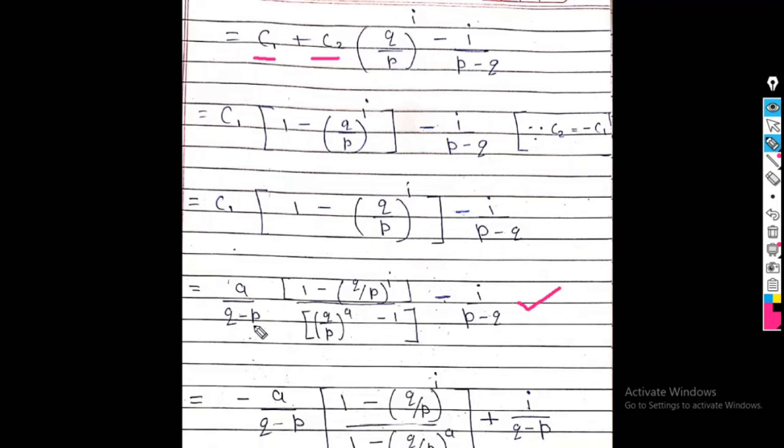So A upon Q minus P minus 1 minus Q upon P raised to I, Q upon P raised to A minus 1 minus I upon P minus Q. I just solve this equation.